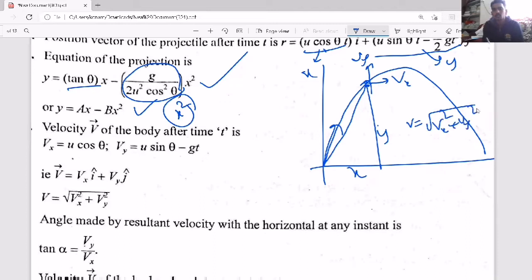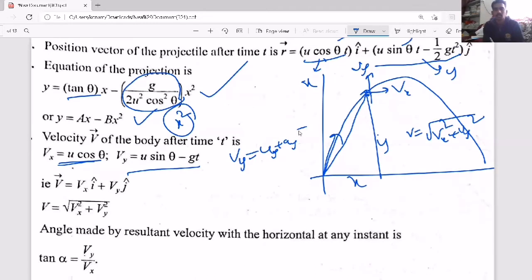Instantaneous velocity will become the root of vx square plus vy square, because of two perpendicular components. But here vx remains constant, same as initial, but vy keeps on changing. So vy equals uy plus ay into t, where ay is minus g and uy is the initial vertical velocity u sin theta. Then the resultant is this one, as I said.